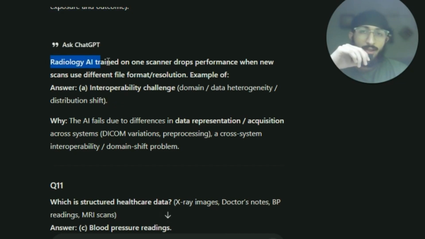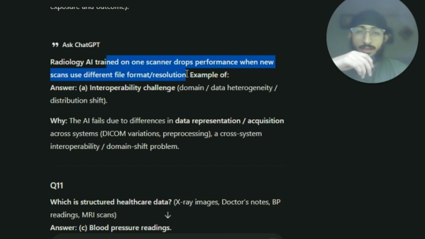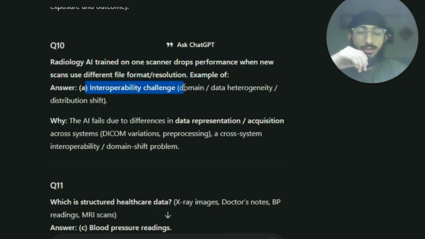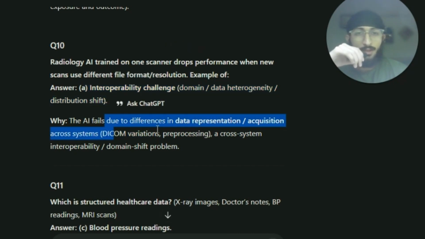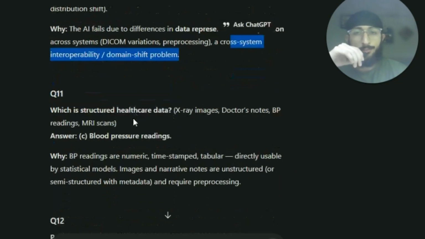Now, a radiology AI trained on one scanner drops performance when new scans use different file formats or resolution. This is an example of an interoperability challenge, that is, domain data heterogeneity or distribution shift. The AI fails due to differences in data representation or acquisition across systems: a cross-system interoperability or domain shift problem.